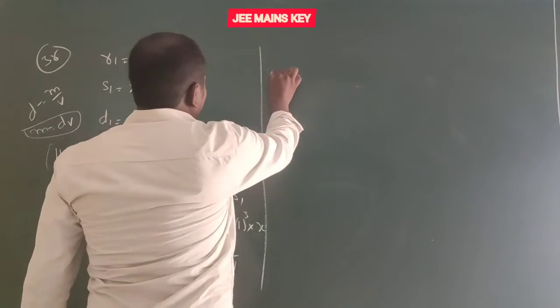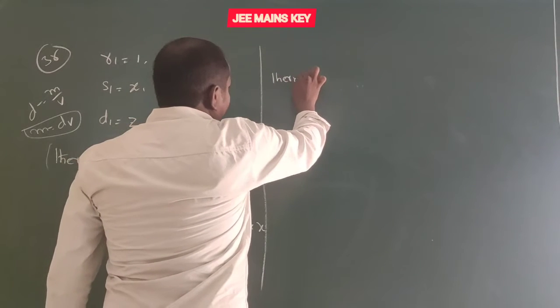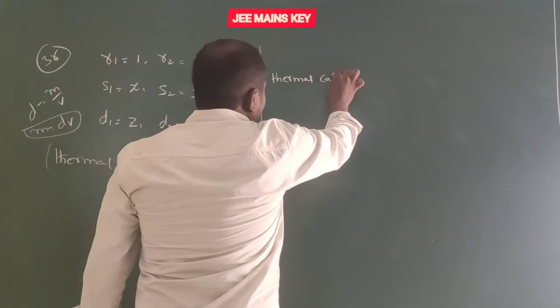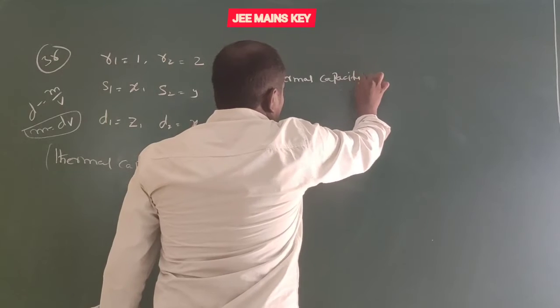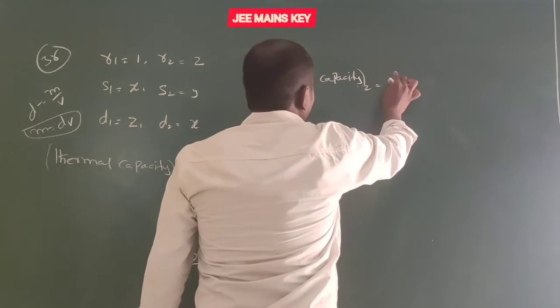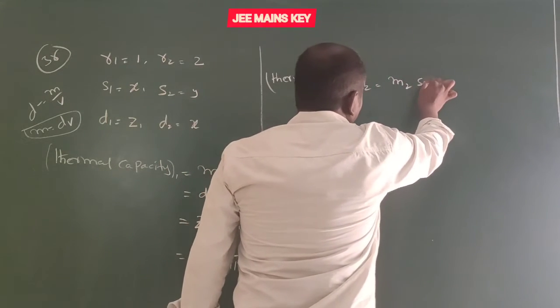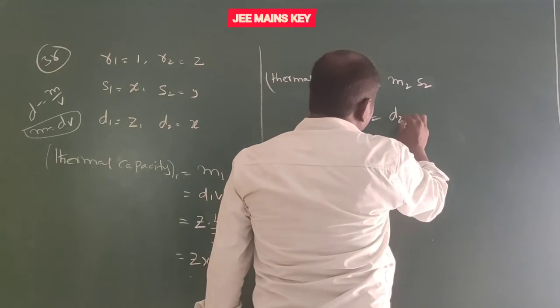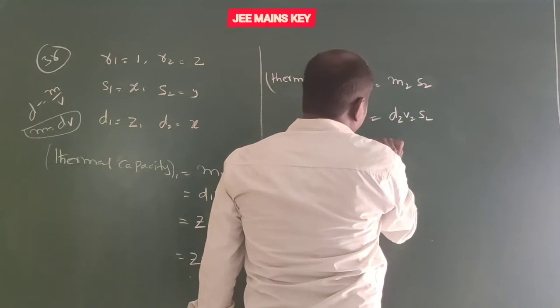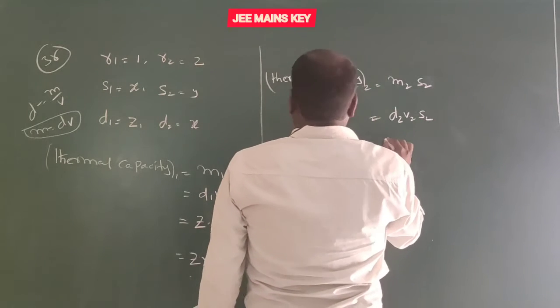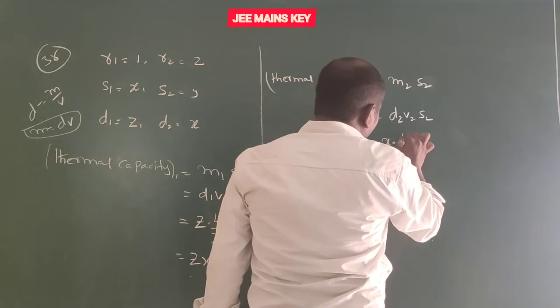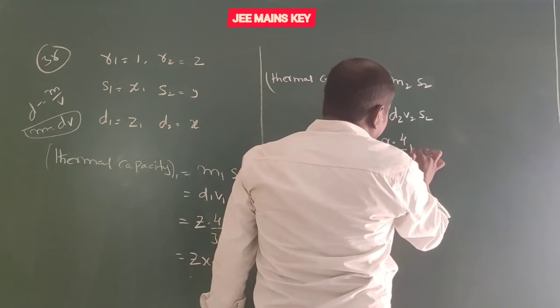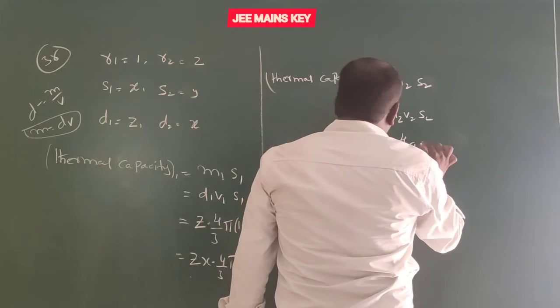Now thermal capacity 2 equals M2 into S2. Mass means density into volume, D2 into V2 into S2. D2 equals X, and the volume of the sphere is 4 by 3 into pi into R2 cube.